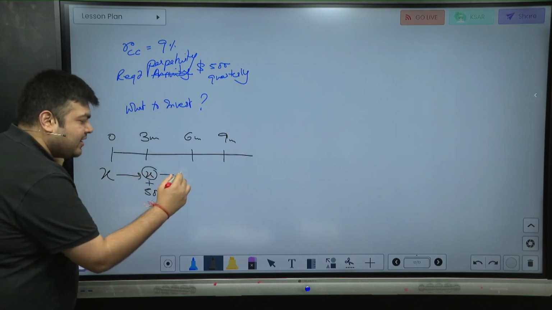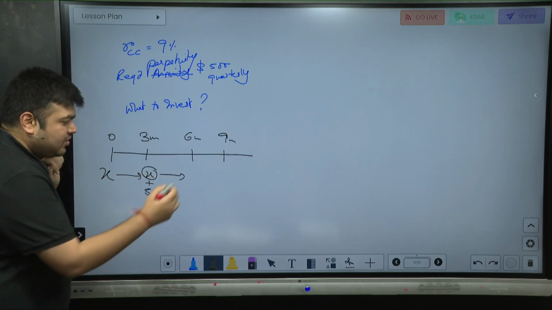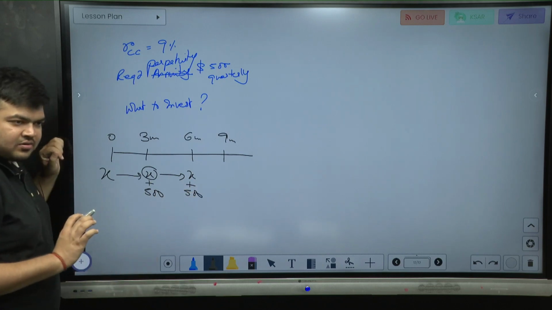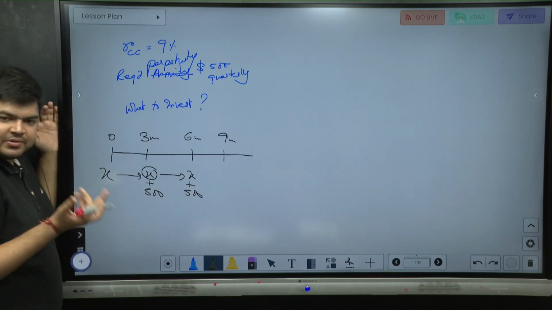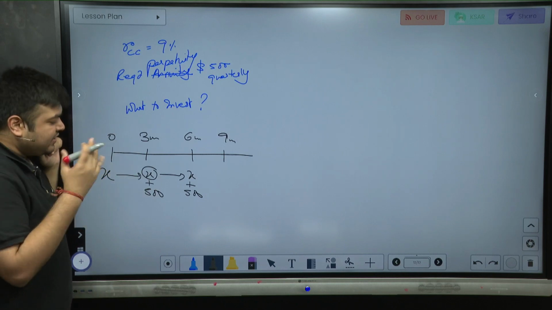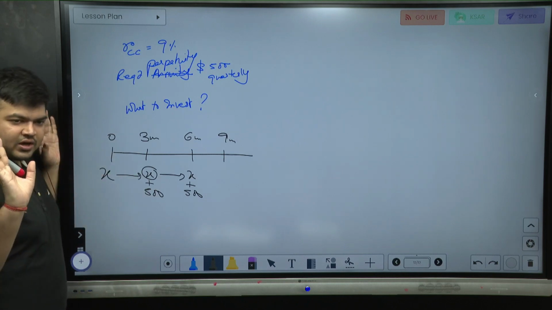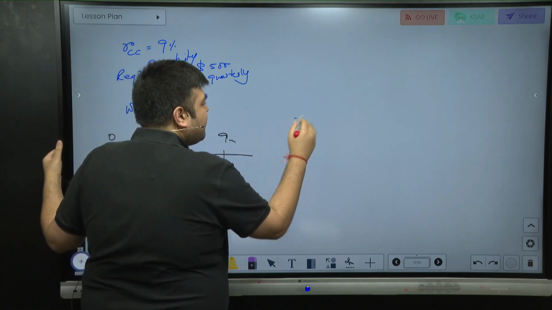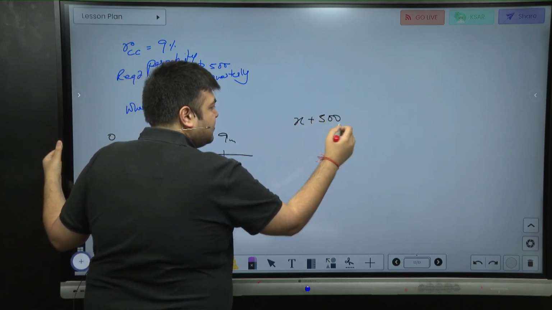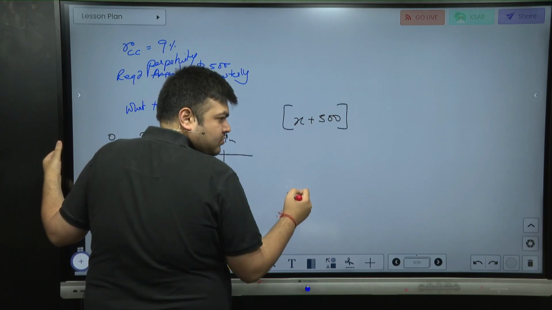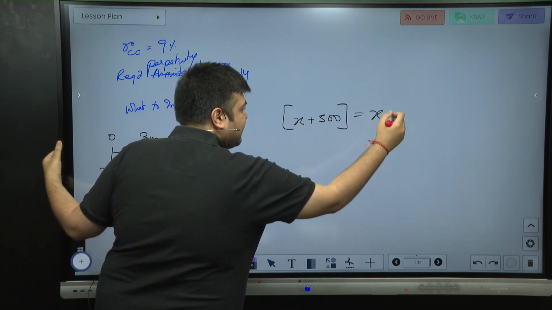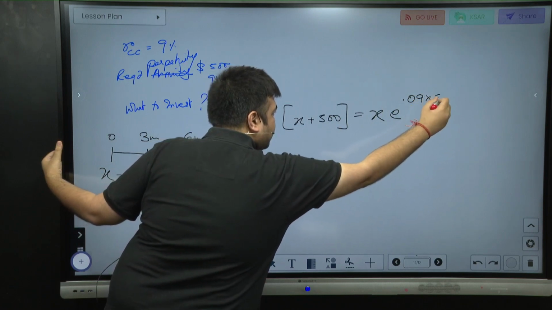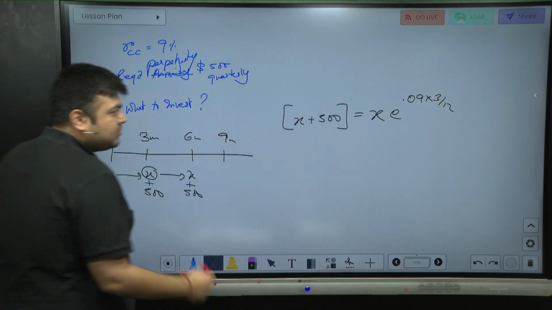Again, X will get reinvested over here. And again, this will become X plus 500. And I will take out this 500. This is what happens in a perpetuity. So I want X to become X plus 500. Is this okay? So the amount has to become X plus 500. This has to be a future value, which is equal to present value X into e to the power 0.09 into 3 by 12. That's it.